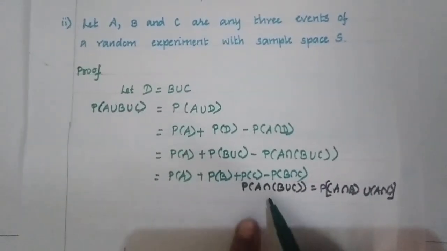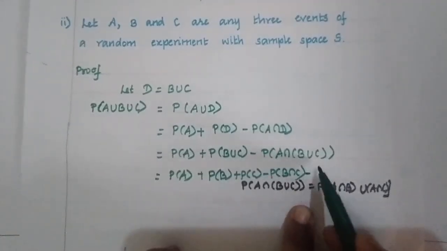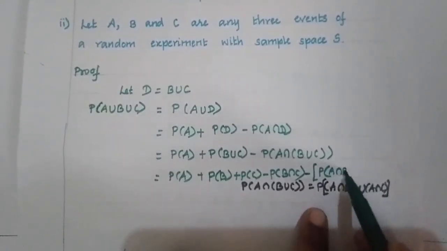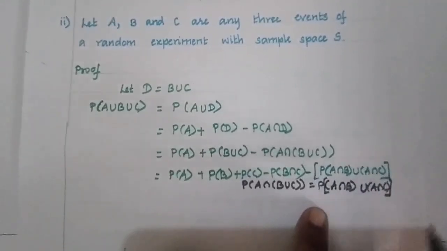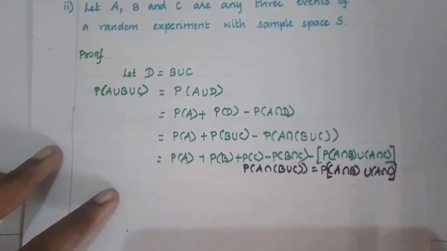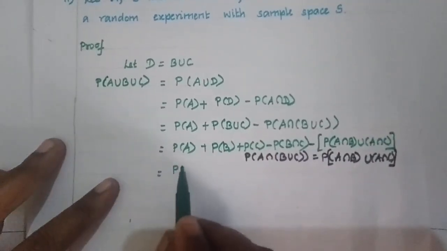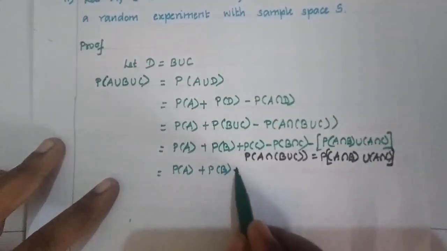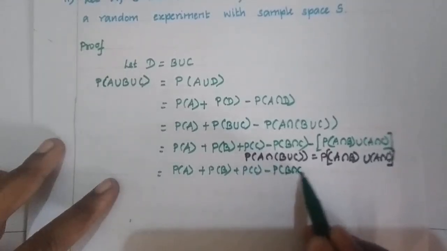Now in the place of P of A intersection B union C, we are going to substitute minus P of A intersection B union A intersection C. Is it clear, students? Yes. Which is equal to P of A plus P of B plus P of C minus P of B intersection C.